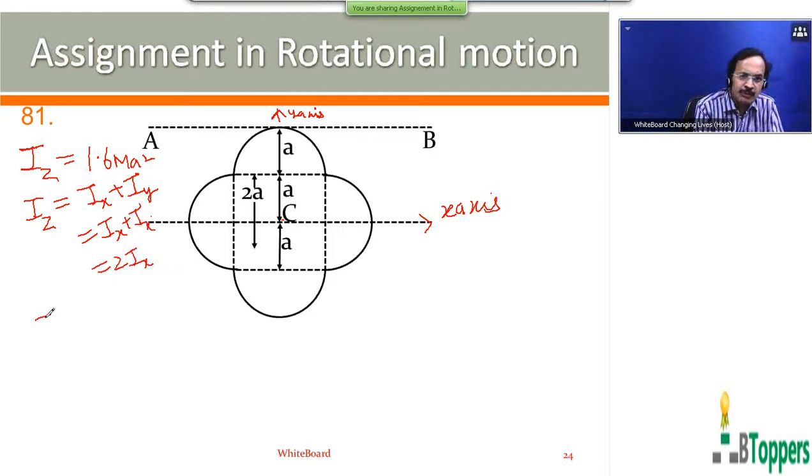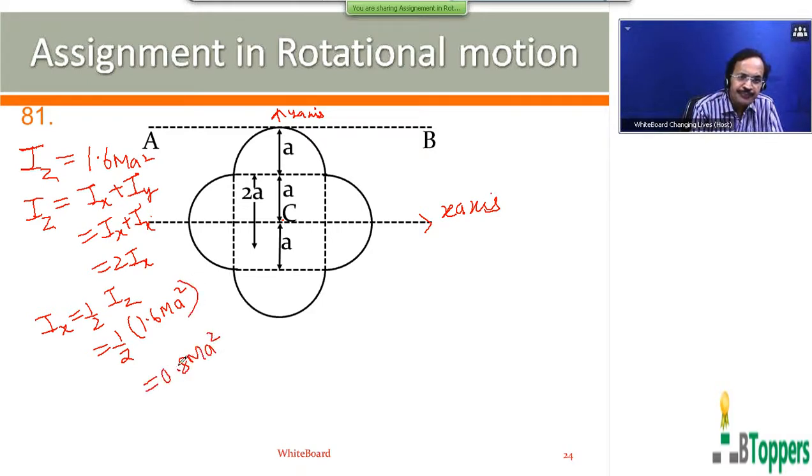So the moment of inertia of the lamina about the x-axis is half of the moment of inertia about the z-axis. The moment of inertia about the z-axis is given as 1.6 MA square, so this will be 0.8 MA square. They ask us to find the moment of inertia of the lamina about the line AB in the plane of the lamina.